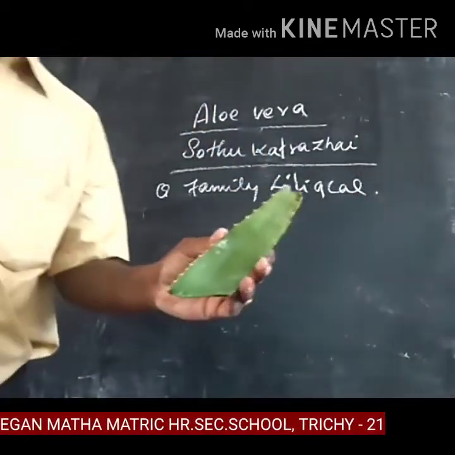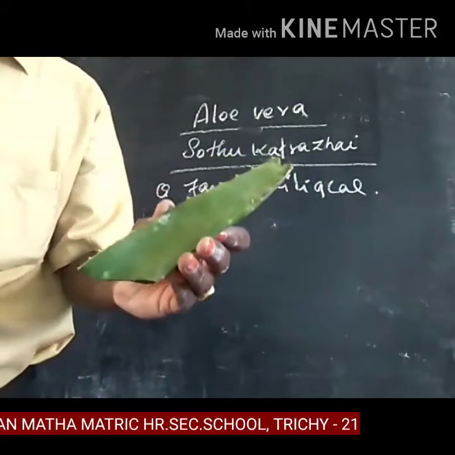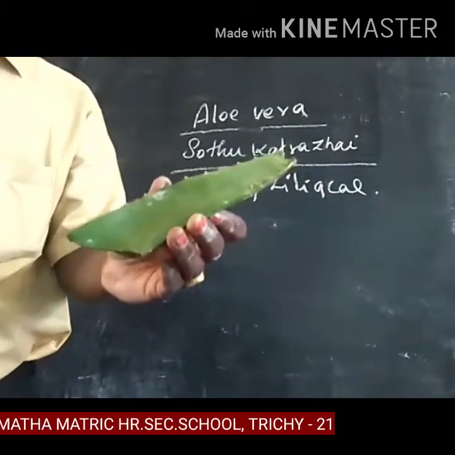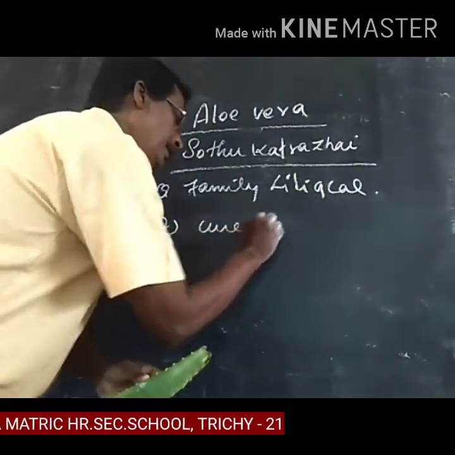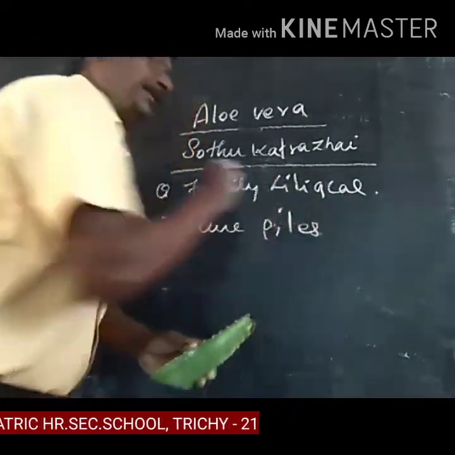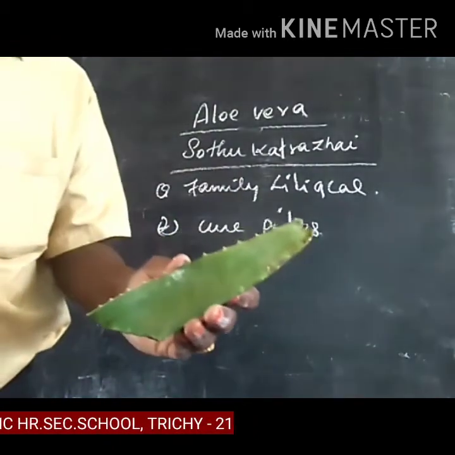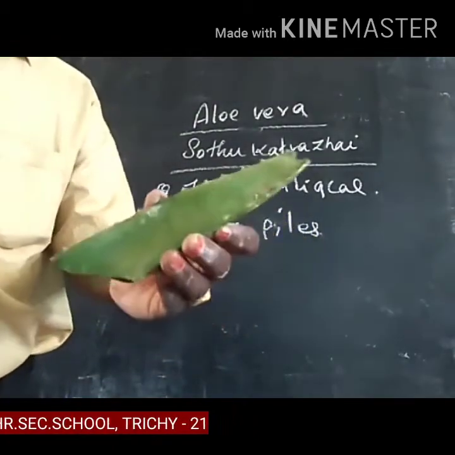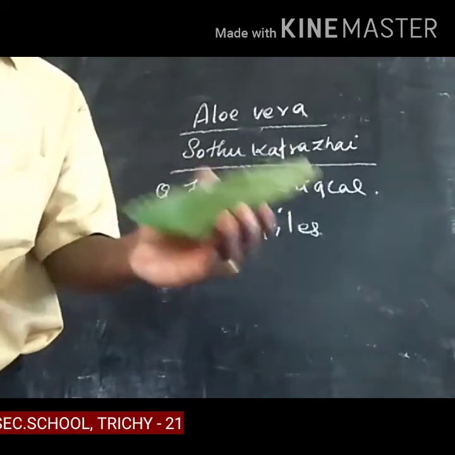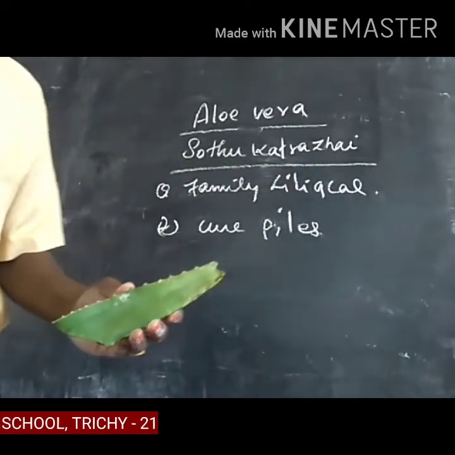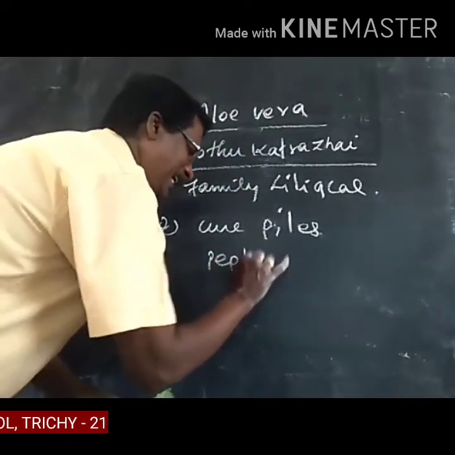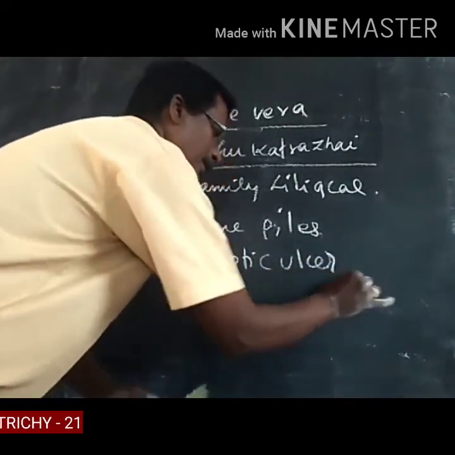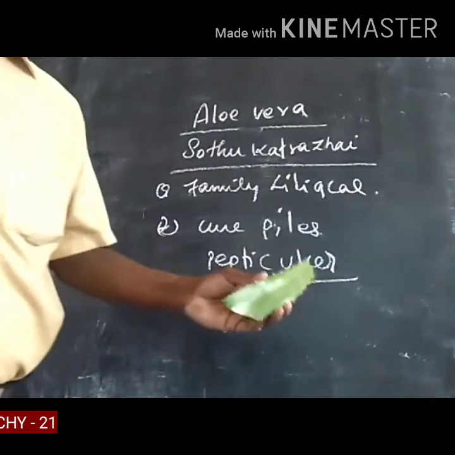The leaves of the plant are used to cure bile disease. It's the best medicine for bile disease. They also use it for inflammation of the skin. Next, it is also used for peptic ulcer.